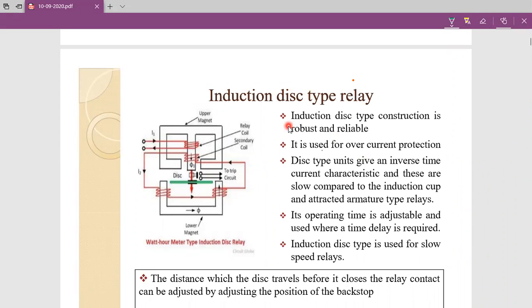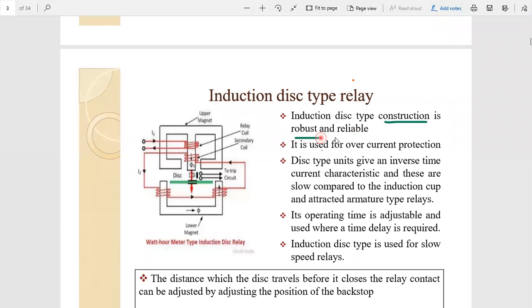First, some important points: this type of construction is robust and reliable. This is one advantage of the induction disk type relay. The first advantage is that the construction is very robust and reliable, and it is also used for overcurrent protection.